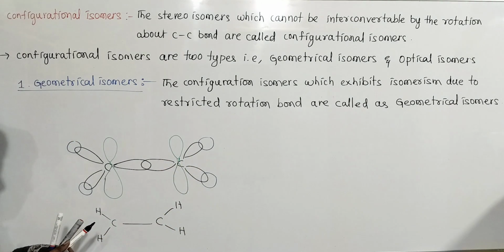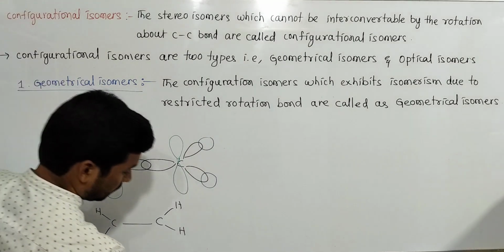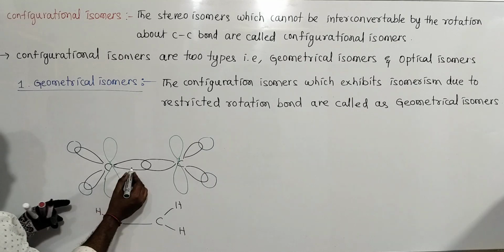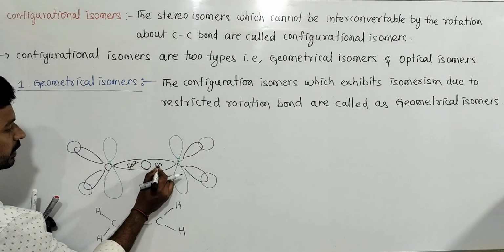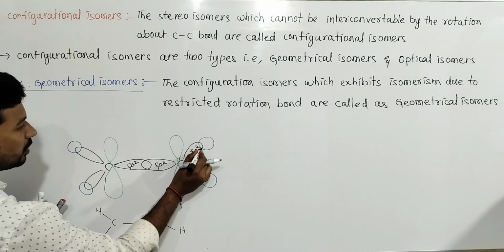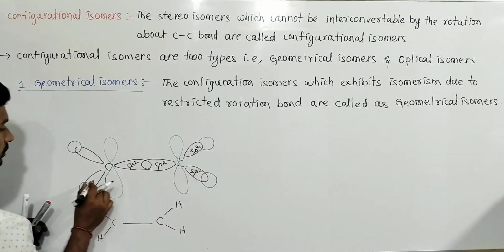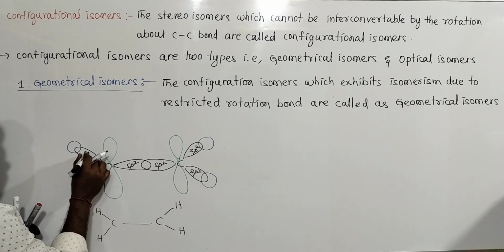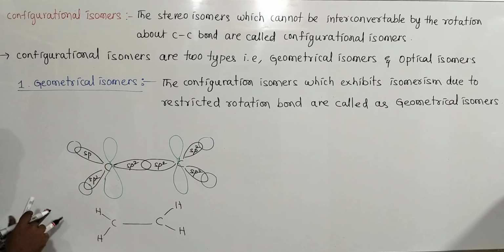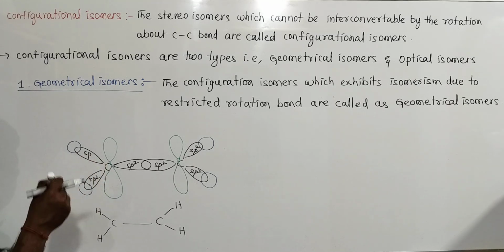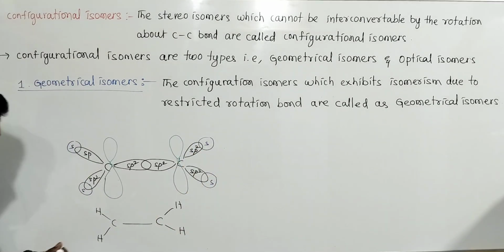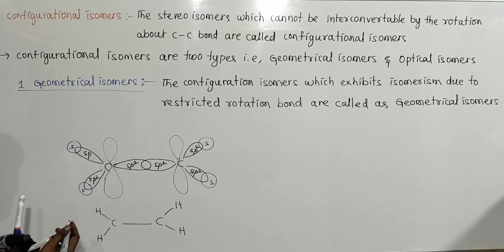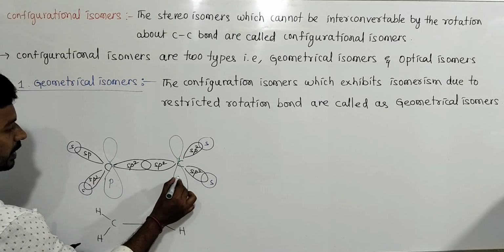This is a pure p orbital. Now these are sp2 hybrid orbitals, and these are the s orbitals of hydrogen. And this is the pure p orbital, the unhybridized orbital.